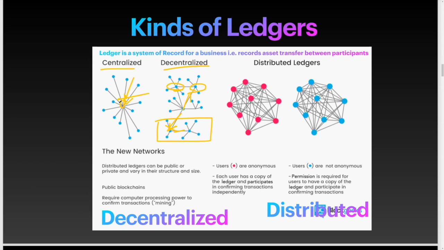But in the centralized case, if the central server goes down, everything is down. So that is decentralized. But distributed is way different. In distributed, every node is independent of each other. Whenever a transaction happens, it is broadcast to all the nodes. That is the main difference.